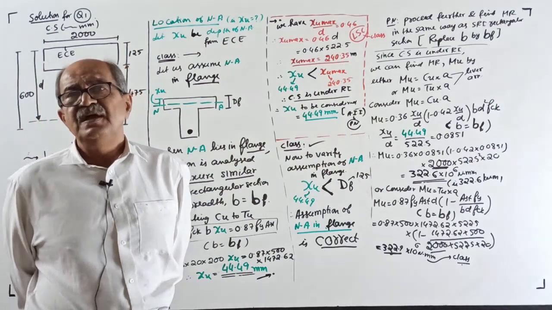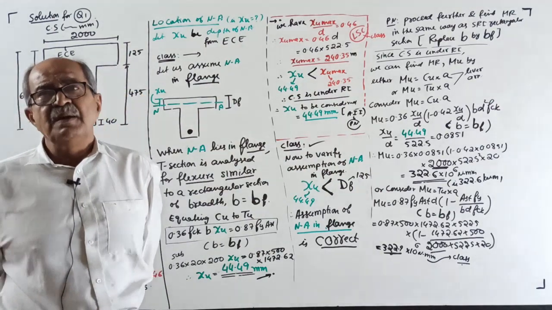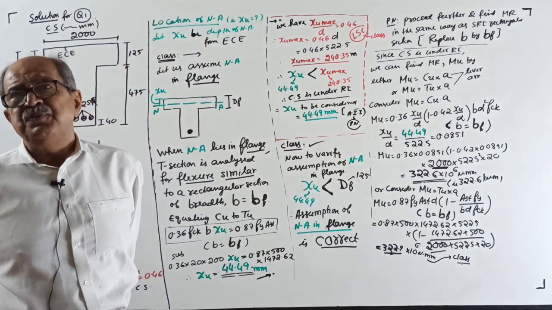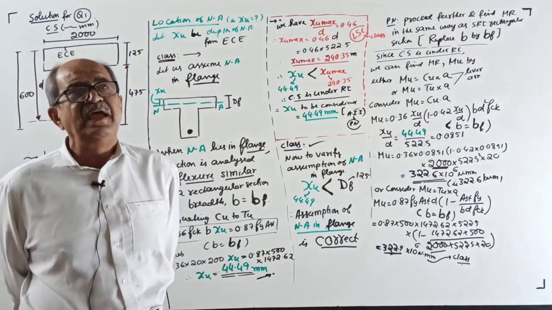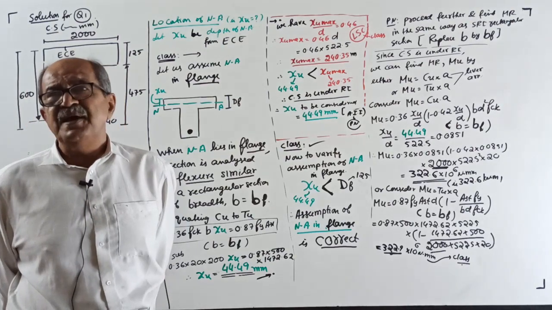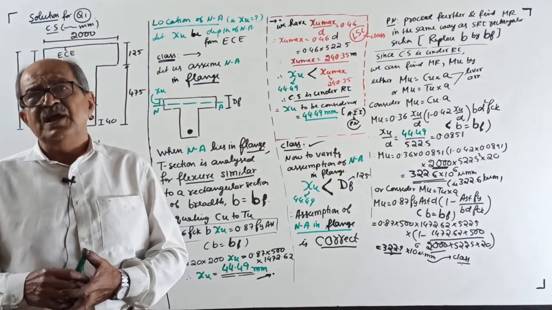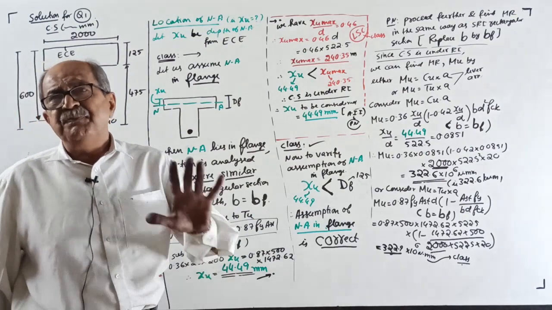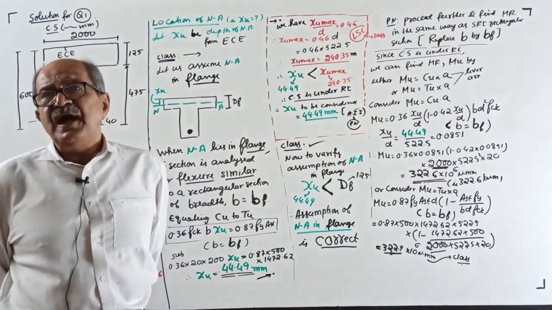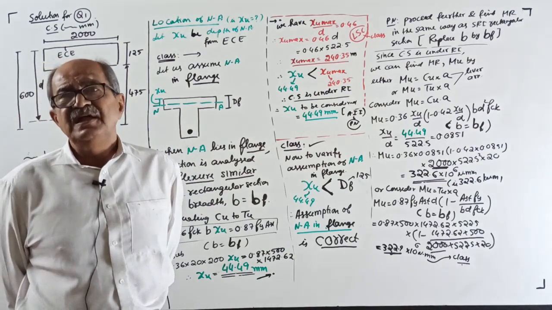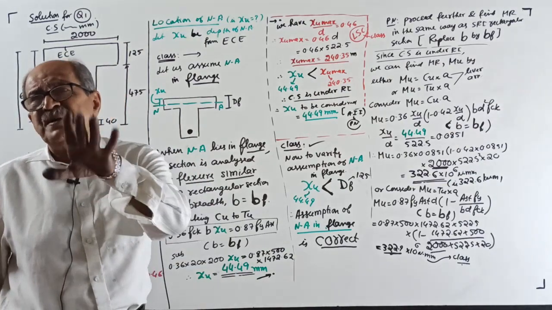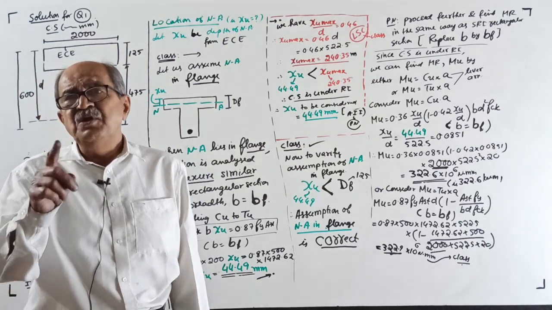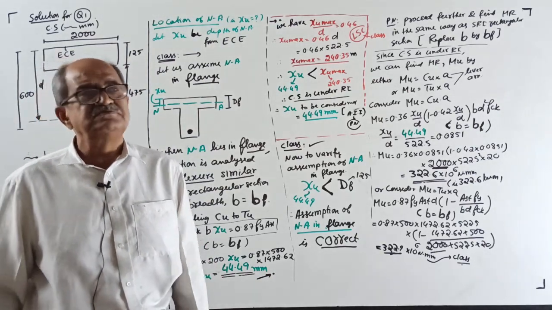Replace B by BF. Based on compression, MU equal to 0.36 into XU by D into 1 minus 0.42 XU by D into BD square into FCK. And on the tension side, based on tension, MU equal to 0.87 Fy into AST into D into 1 minus AST Fy by BD FCK. Replace B by BF. If it is an under reinforced section, use any equation. If it is an over reinforced section, use the one based on compression. You cannot use the one based on tension. If you use it, you have to reduce the area of steel. This is all you know.